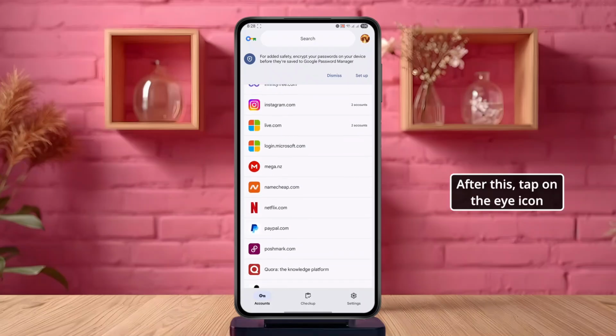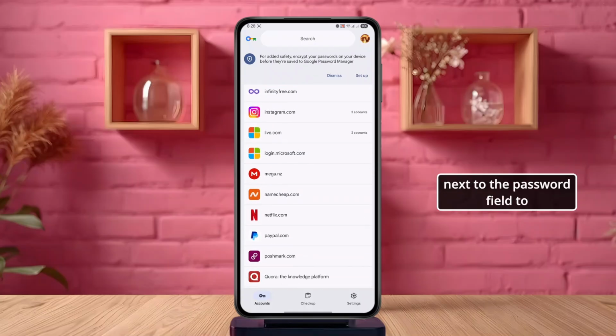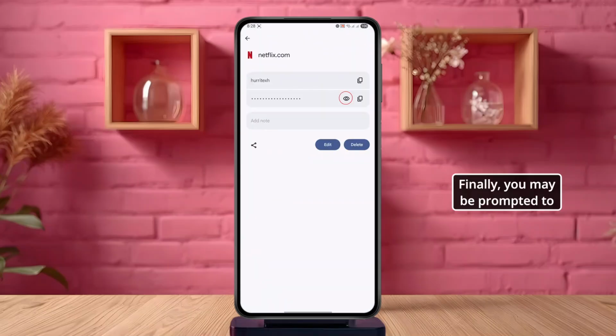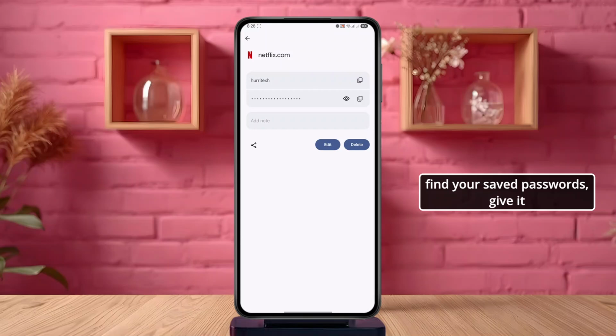After this, tap on the eye icon next to the password field to reveal the saved password. Finally, you may be prompted to verify your identity using your fingerprint or device PIN before the password is displayed. And that's it.